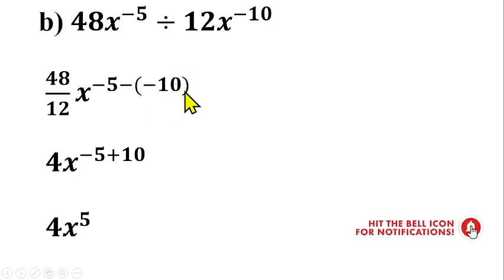I should know the reason why we are putting this one in brackets, because you cannot put two signs together, so they have to multiply themselves so as to eliminate one. So minus times minus will give us what? Plus. So you have 48 divided by 12 will give us 4. Then you have s raised to the power minus 5 plus 10. Minus 5 plus 10 will give us plus 5. So that should give us 4s raised to the power 5 as the simplification of this question.